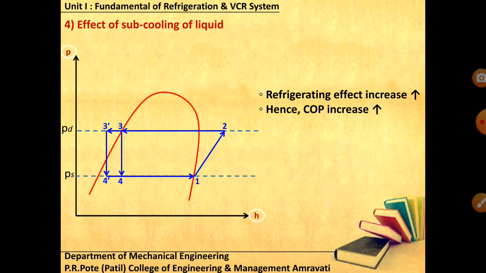That's about today's lecture. We started with refrigeration. Second law of thermodynamics we have also covered. Then we compared refrigeration and air conditioning.